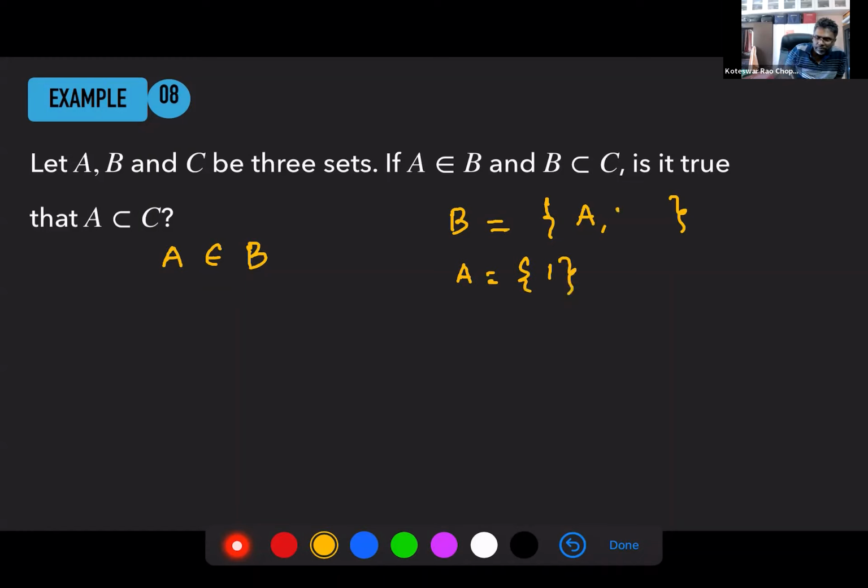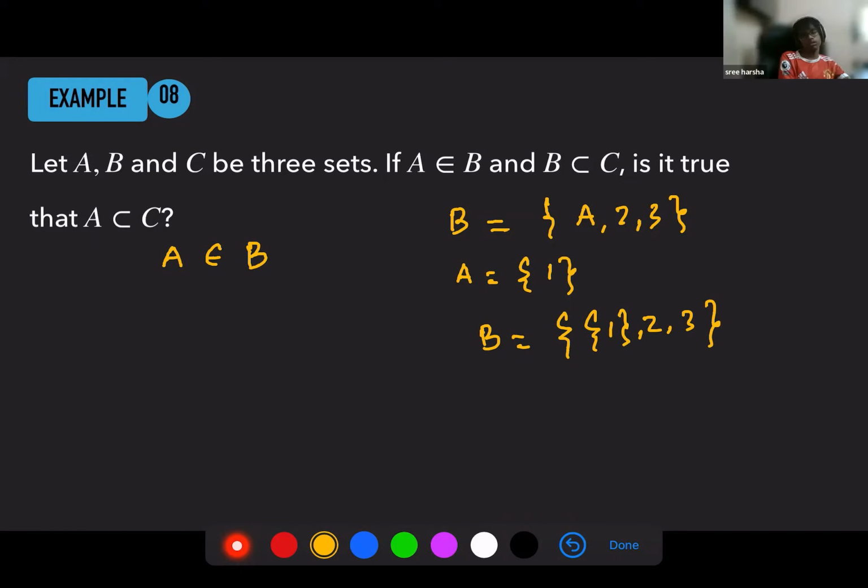Now B can be A, 2, 3. So my B is a different set, having 2, 3, but also an element which is a set. This is allowed. Are you with me so far? Yes, sir. Okay, now let's look at this.